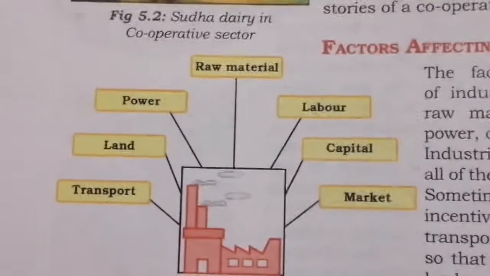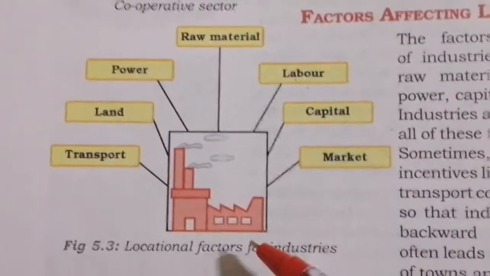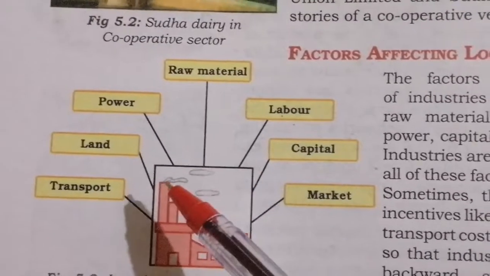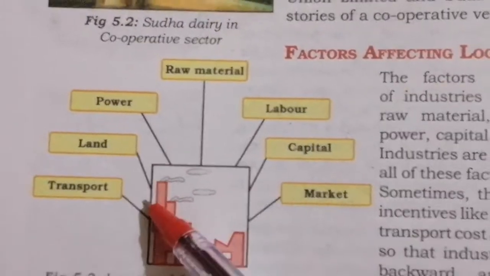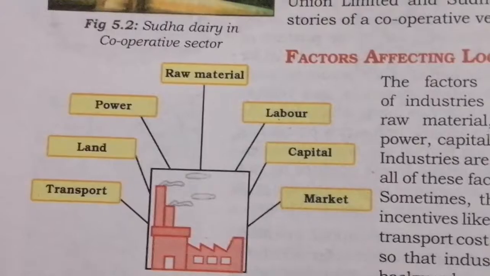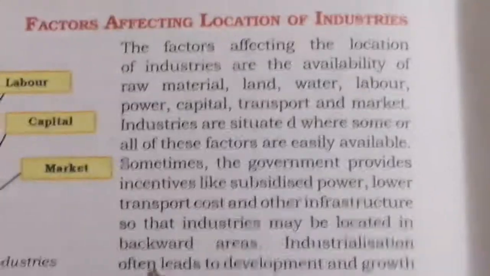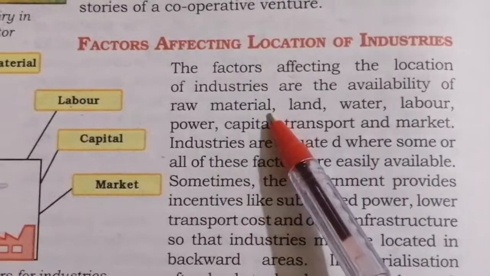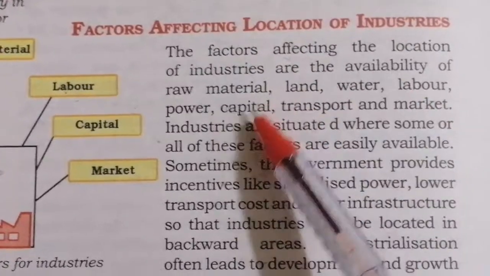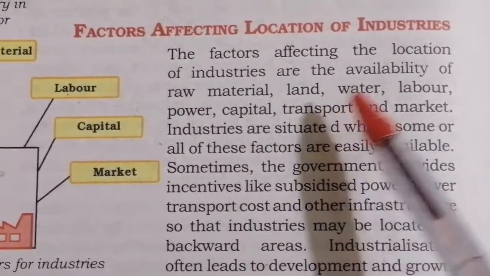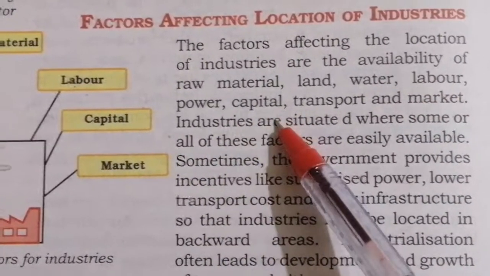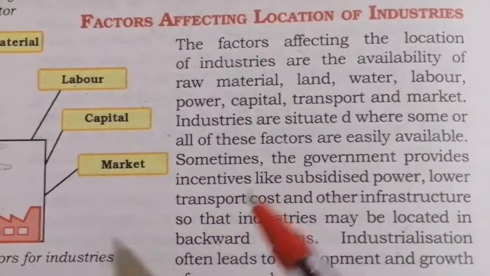So when all these factors are available in plenty, the factory will be located in that place. Or else what happens? You have to pay extra charge for the transport to take the materials from there. So shall we see what is given here? The factors affecting the location of industries are availability of raw material, land, water, labor, power, capital, transport and market.